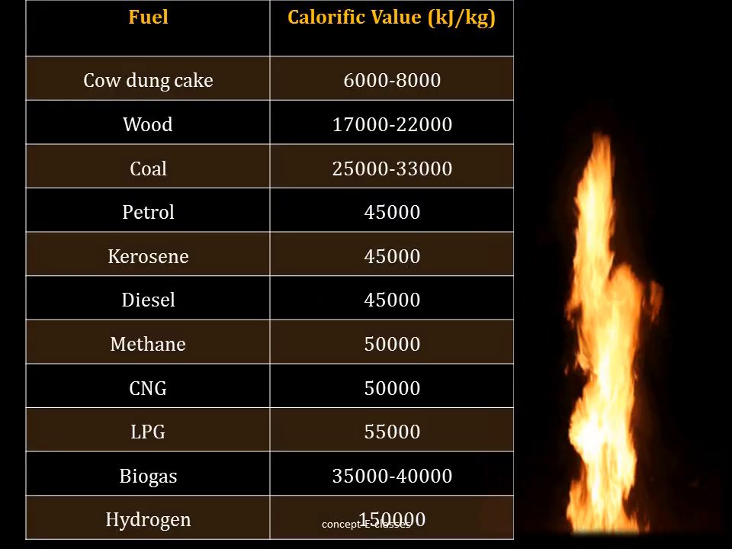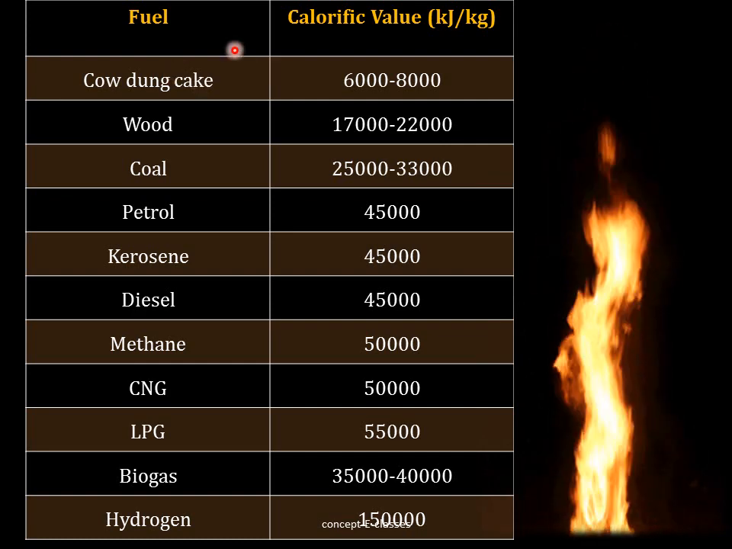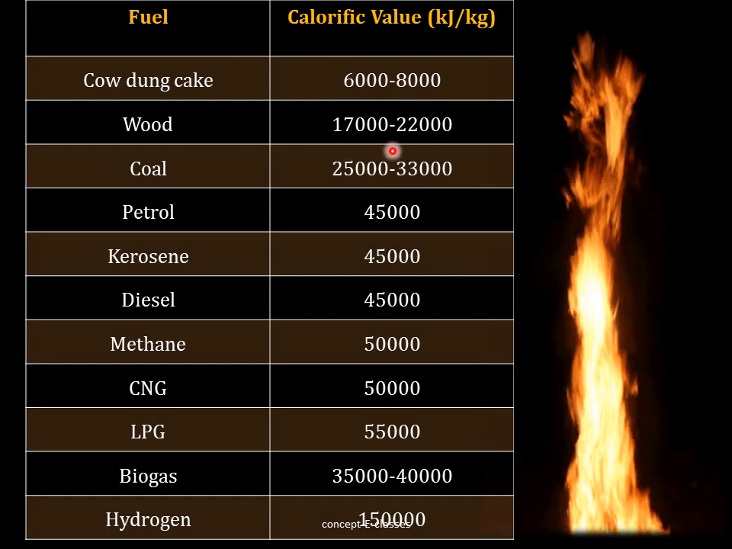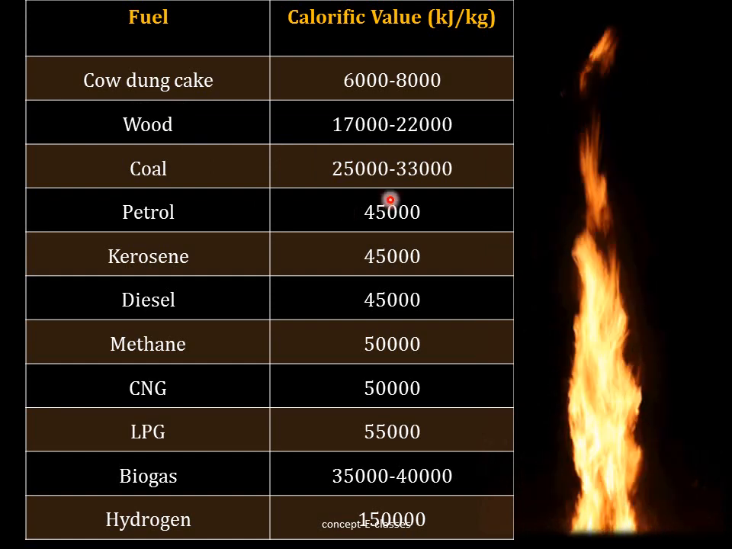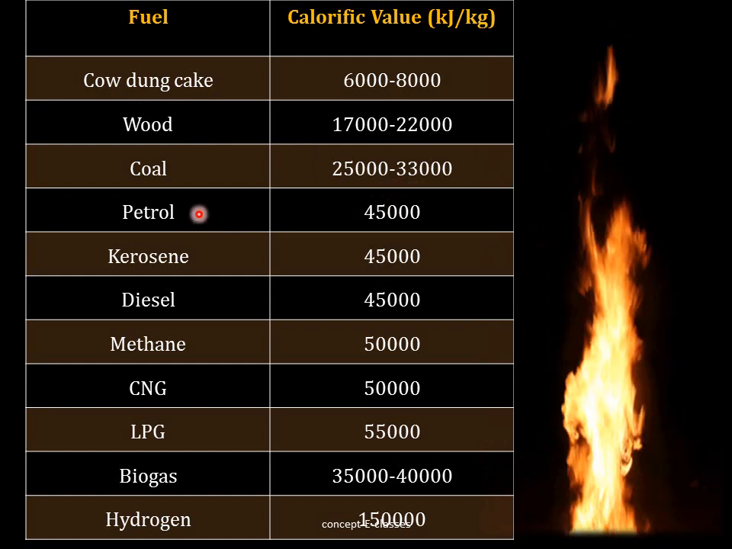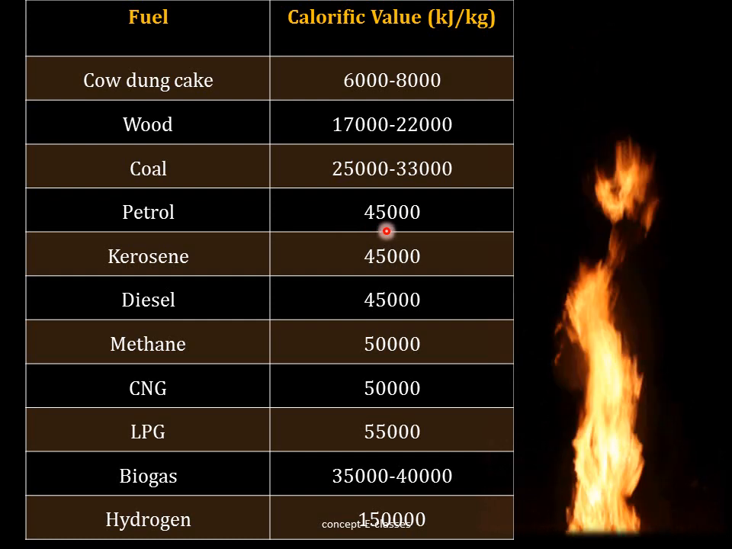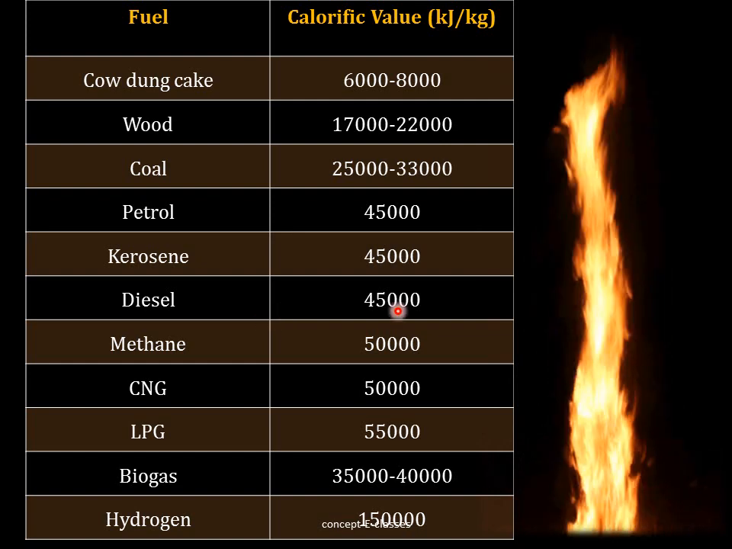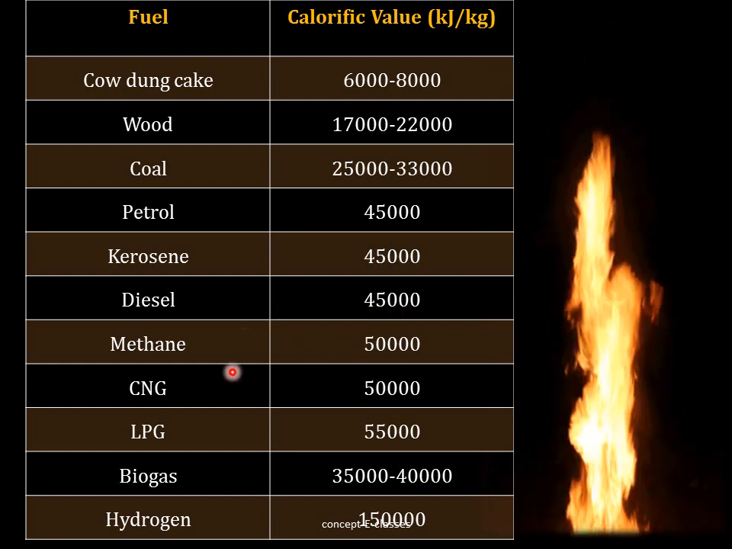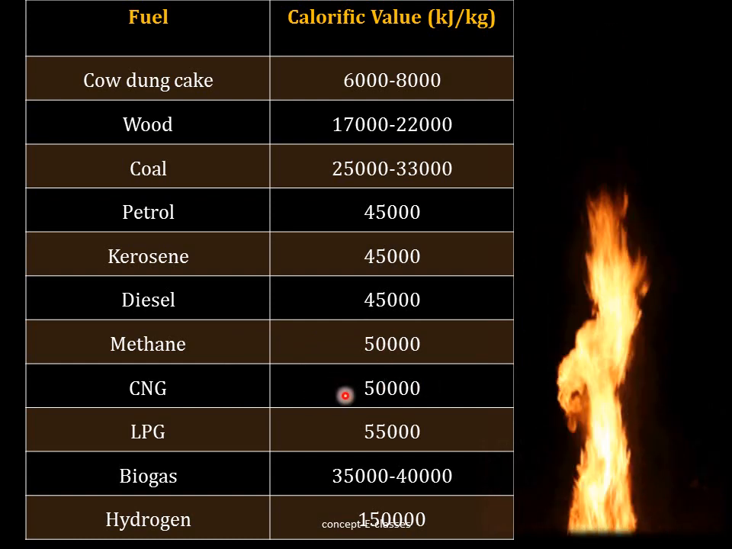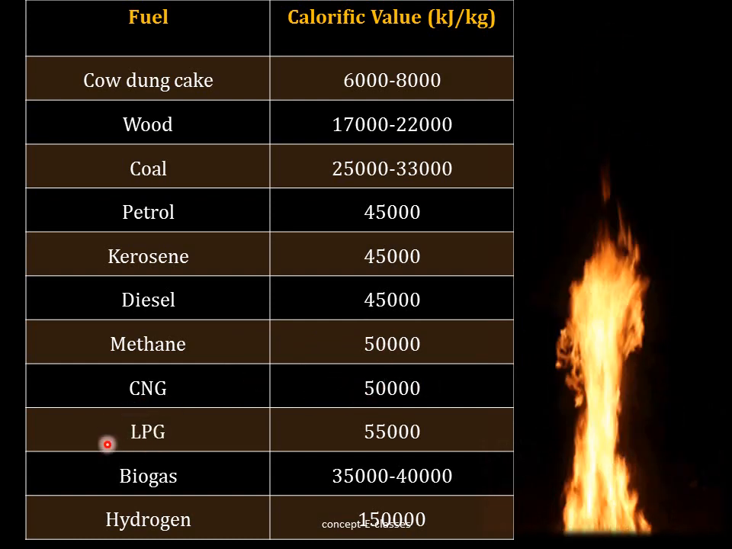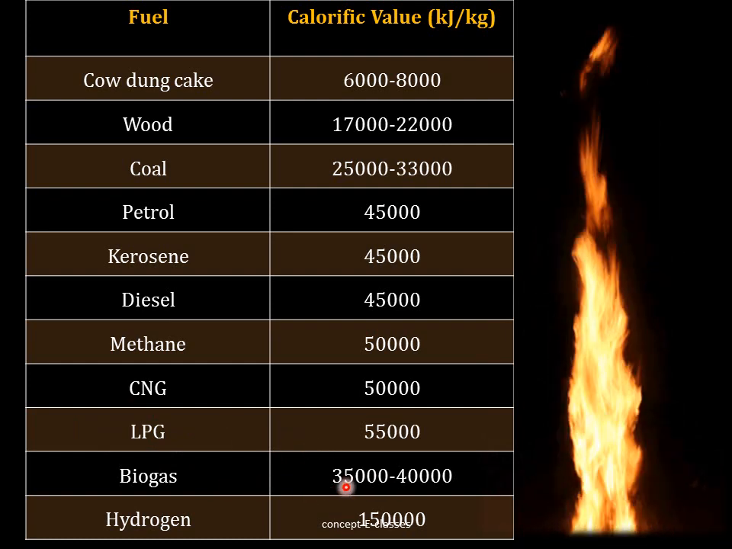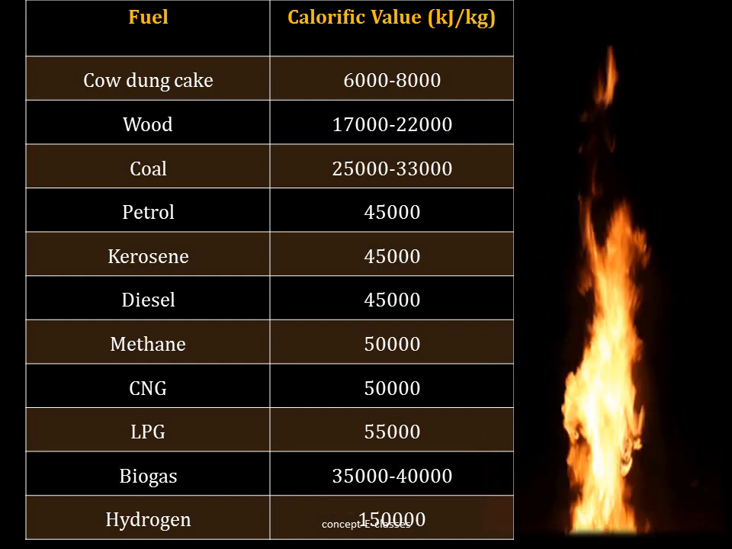So these are the calorific values of different fuels. The cow dung cake has a calorific value of 6,000 to 8,000 kilojoules per kilo. Wood 17,000 to 22,000. Coal, the calorific value is 25,000 to 33,000. Petrol 45,000 kilojoules per kilo. And kerosene 45,000. Diesel 45,000. Methane 50,000. Compressed natural gas has a calorific value of 50,000. Liquid petroleum gas has a calorific value of 55,000. Biogas 35,000 to 40,000, and hydrogen has a calorific value of 1,50,000.